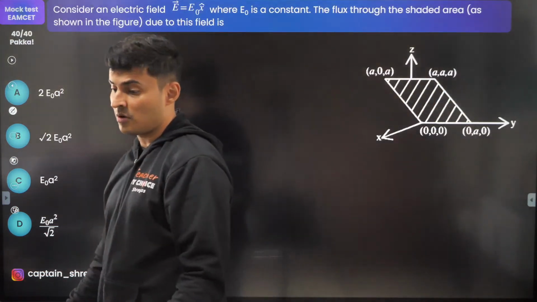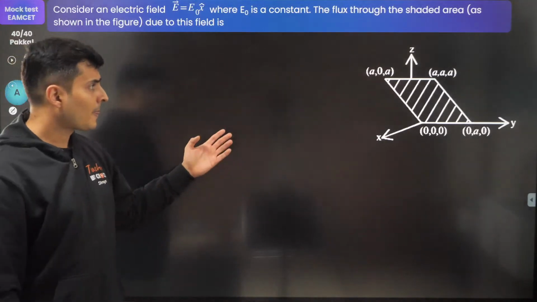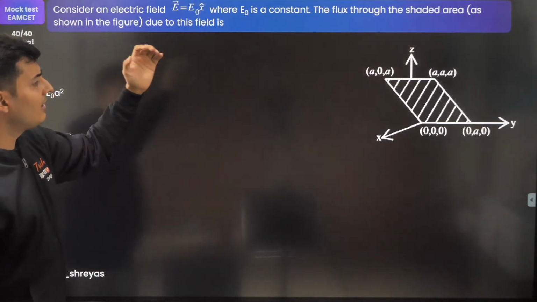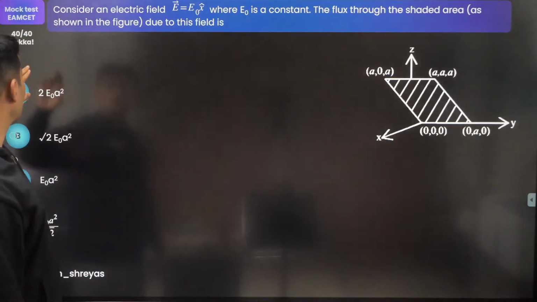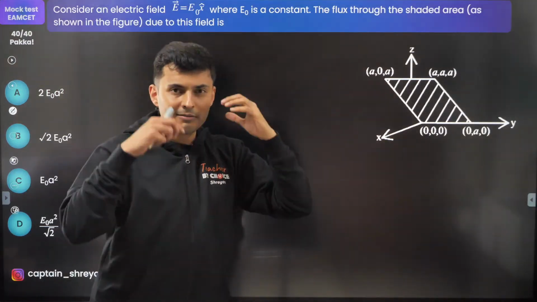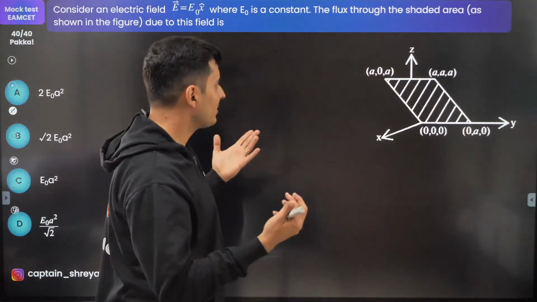Next question on Gauss's law. No, sorry, not Gauss's law, flux. So there is an area, and the question is, if the field is in the x direction, x is this way, the flux through the shaded area is how much? Now, there is a very easy way to solve this. Visualize this in 3D, it becomes very easy.